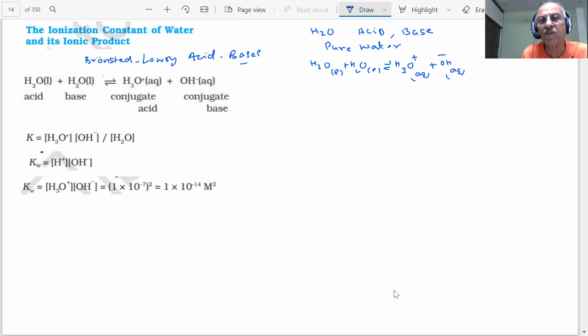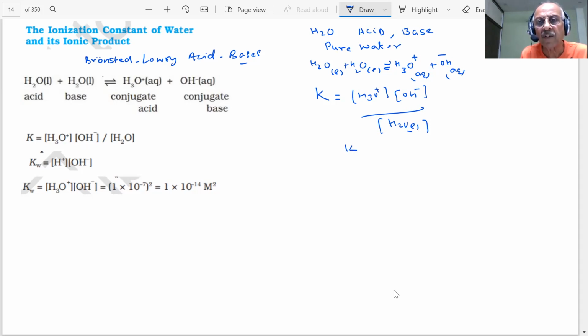An important point to note, students, is what could be the concentration of these ions. And if I write the equilibrium constant, because you can see that it is an equilibrium, you will have H3O plus and OH minus, and this is pure water, students.